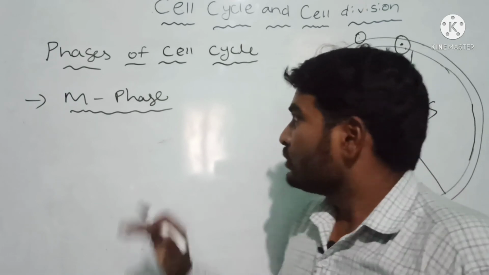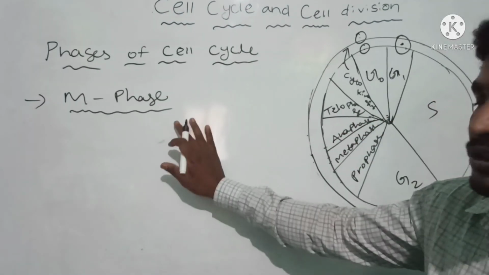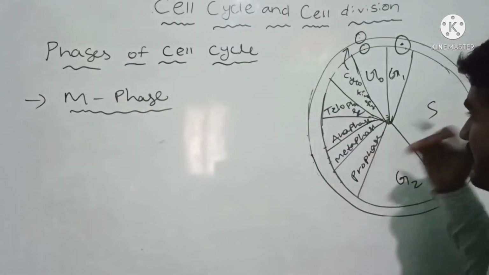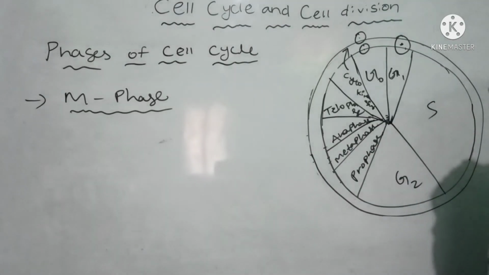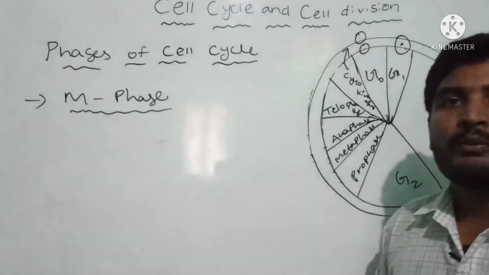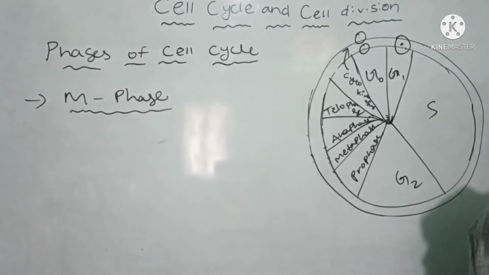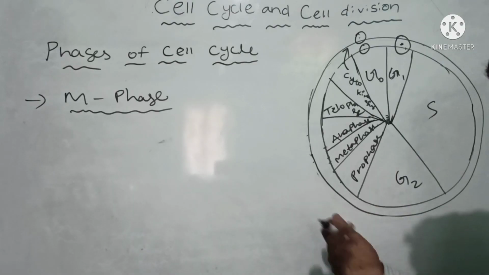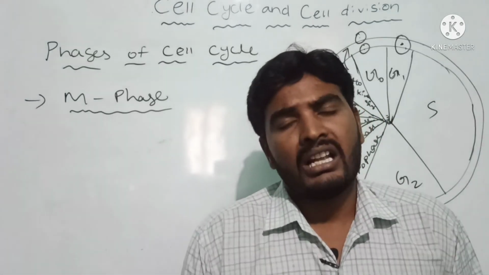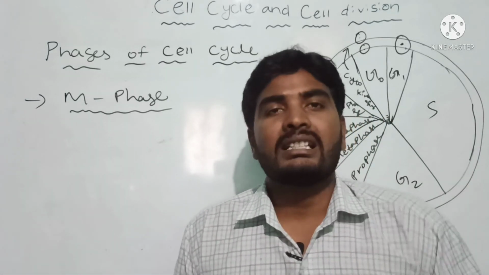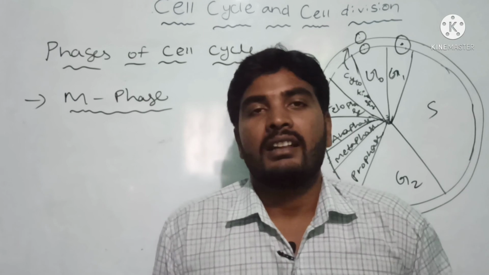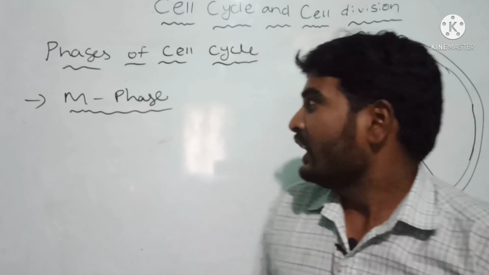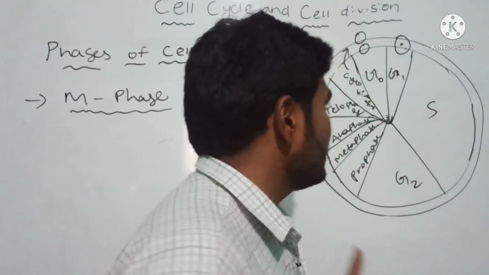The mitotic phase consists of karyokinesis and cytokinesis. Karyokinesis is again divided into 4 subphases: prophase, metaphase, anaphase and telophase. Division of the nucleus is called karyokinesis, and division of the cytoplasm is called cytokinesis. Now M phase is the actual cell division phase.